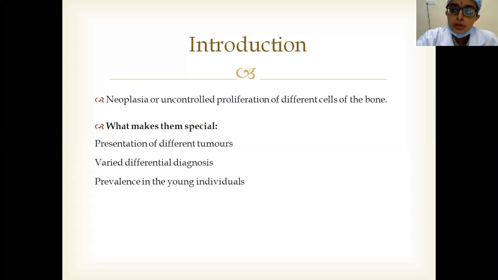And most of the bone tumors are more prevalent in the younger age group, in the first 2 decades of life. And malignant tumors also are somehow bimodal in distribution. That is, some tumors are predominantly in the early age group and some tumors in the elderly age group. So that is why this bone tumor topic is special.